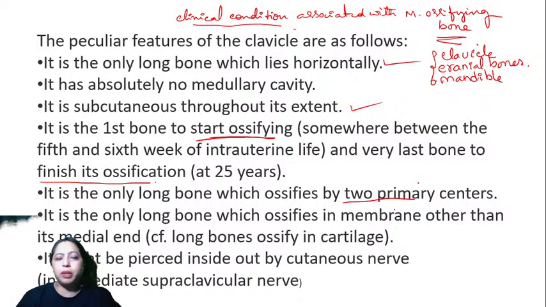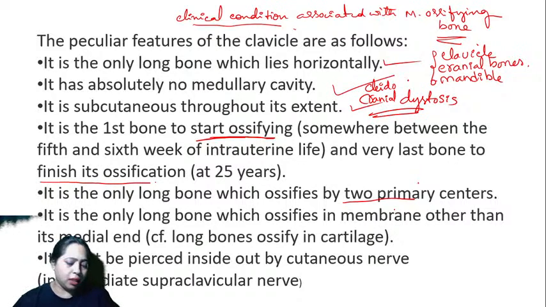I'm expecting an answer from Red Tie. Anybody? Yes, it is called dystosis. It is not dysplasia, it is dystosis. Cleidocranial dystosis. You're right, this is the answer. So SK says it is cleidocranial dystosis. You have to have some information about the theory part before you jump into the clinical aspect. Otherwise, you will not know how to relate. That's what I'm trying to tell you.